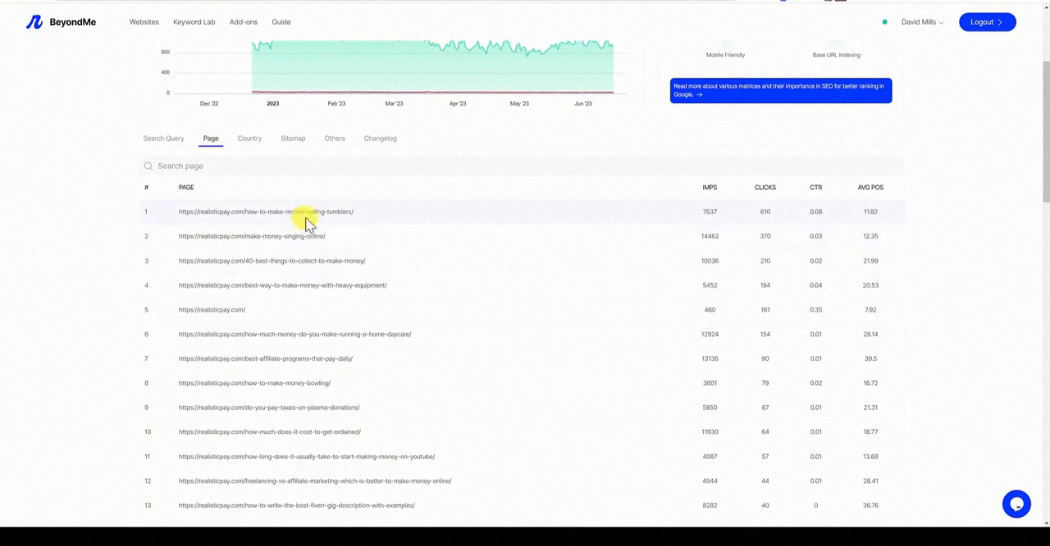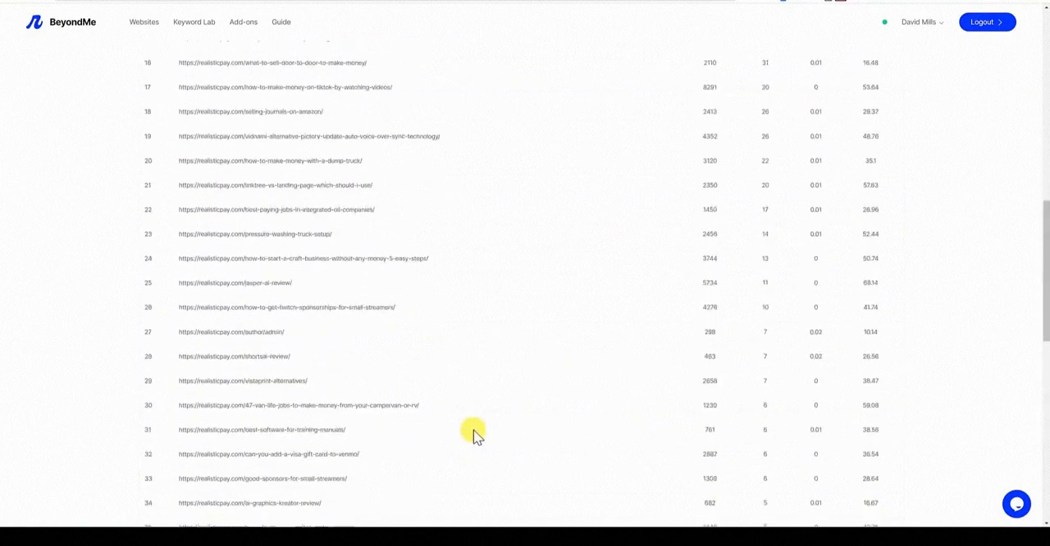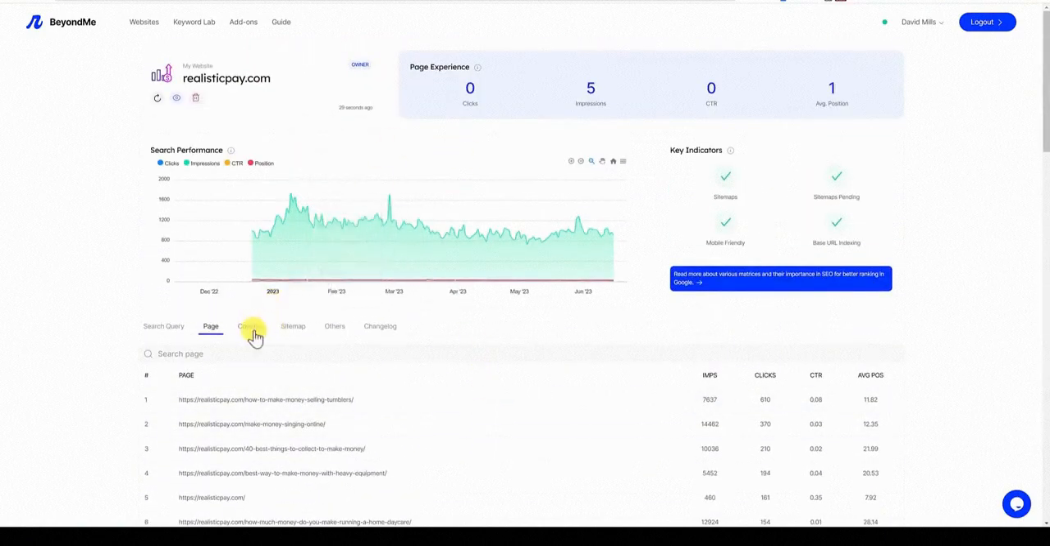We have different pages. So that one, I know for a fact I wrote with AI 100%, didn't even edit it or anything. And that ended up being my number one page on my site right now, which is super funny and super cool. I can tell you all this content is written with AI, most of it. Super cool. It's still ranking. We can look at pages, we can look at country, we can look at sitemap and changelog and others, okay? So that's kind of the website situation.